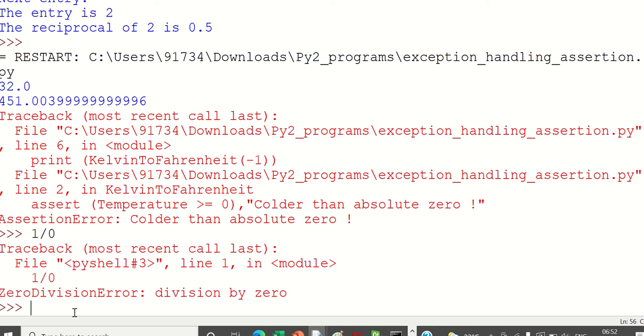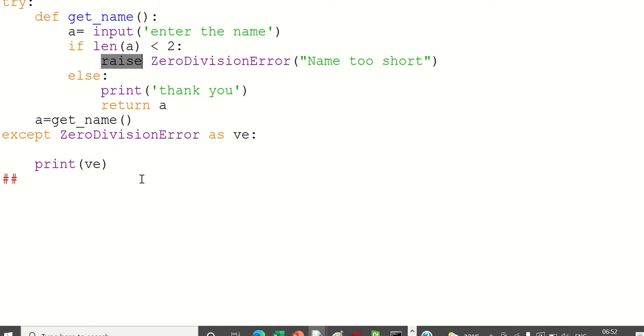But still, if you want to raise a zero division error, then you can do this command, raise zero division error. Okay, what is this program? We are asking the user to enter a name. If the length of the name is less than 2, if the user enters A, his name is A, then it is actually not a right thing.